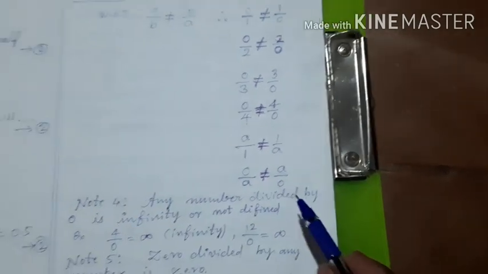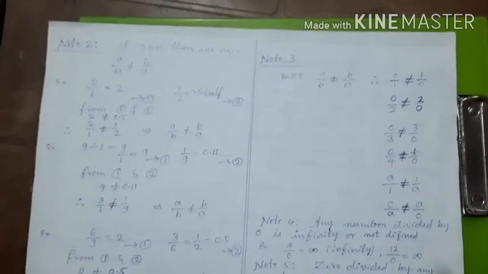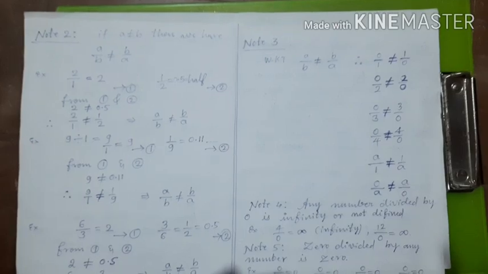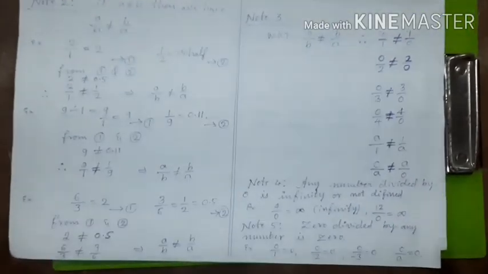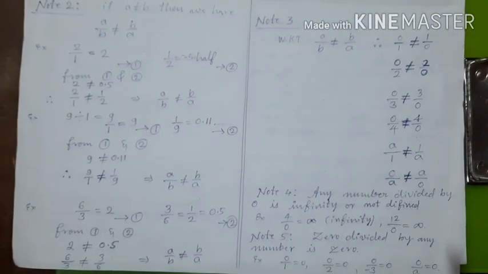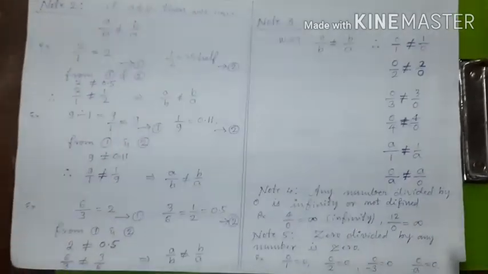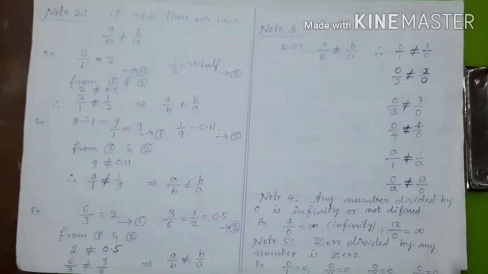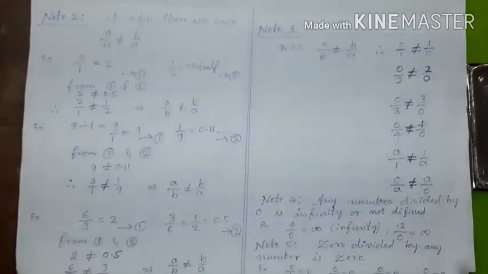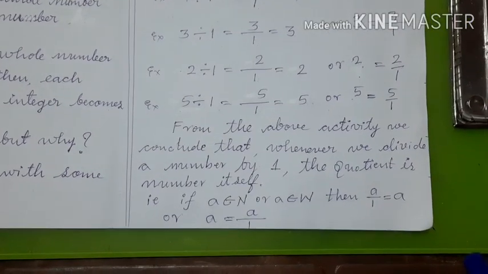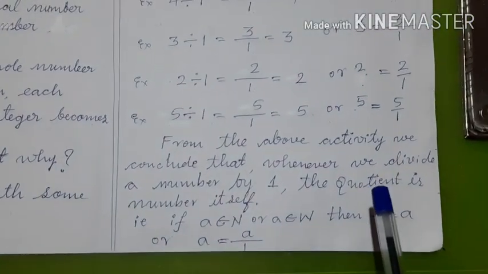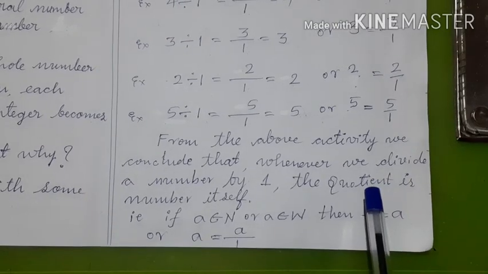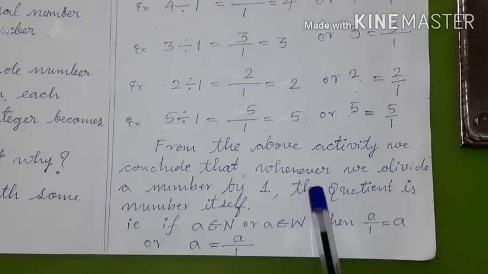So children, these are all the very interesting properties of natural numbers, whole numbers and integers, and these properties will help us to understand the further properties of the numbers. Okay. So children, in today's session we learned some important properties of numbers.